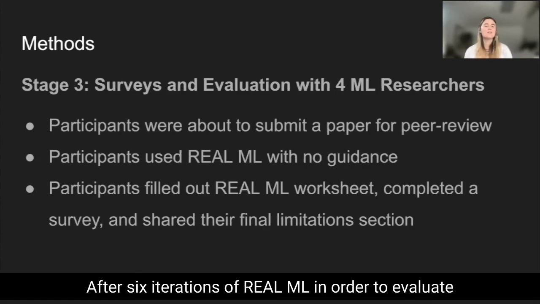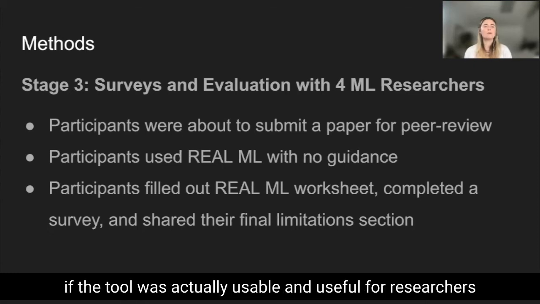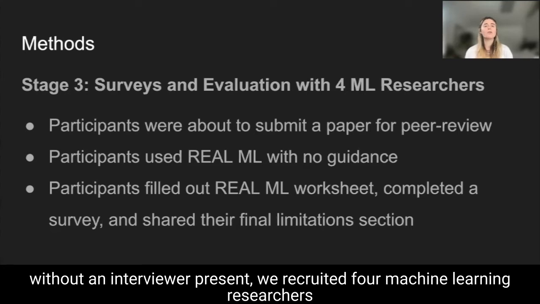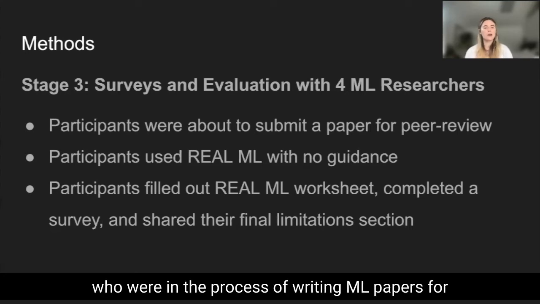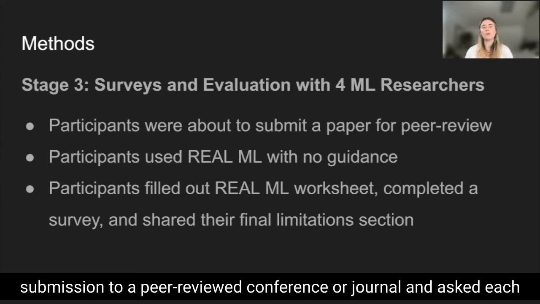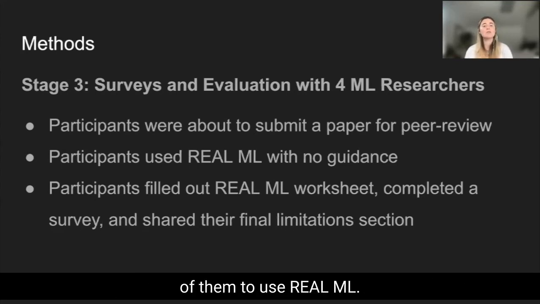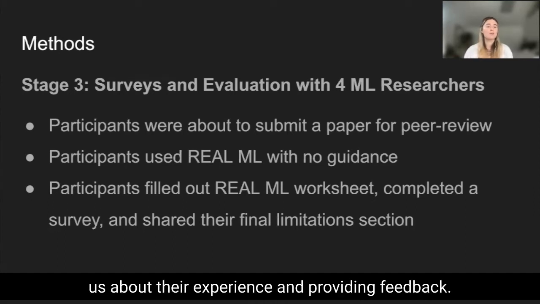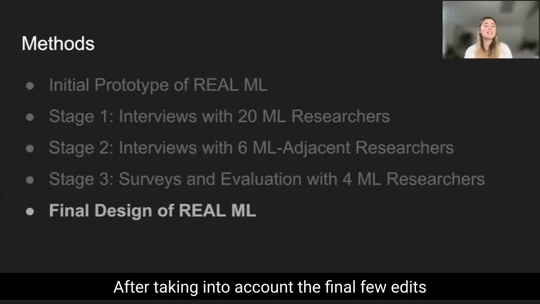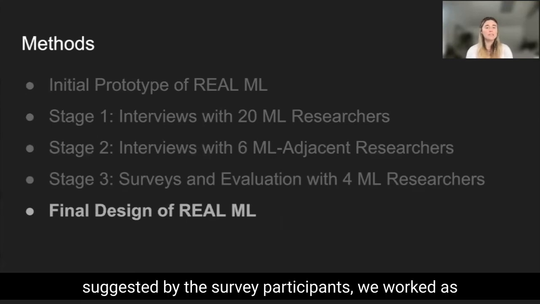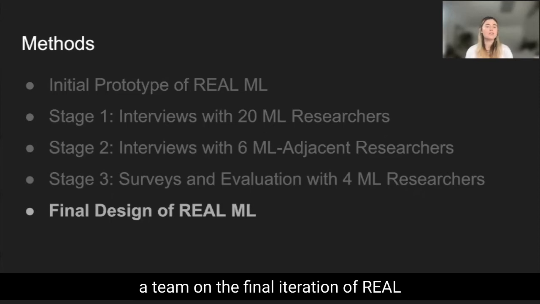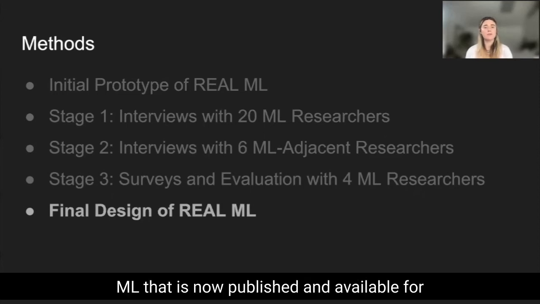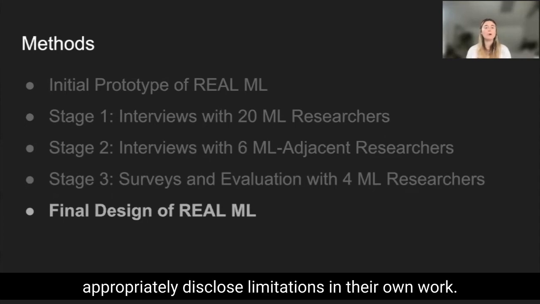After 6 iterations of Real ML, in order to evaluate if the tool was actually usable and useful for researchers without an interviewer present, we recruited 4 machine learning researchers who were in the process of writing ML papers for submission to a peer-reviewed conference or journal and asked each of them to use Real ML. Each participant filled out a survey telling us about their experience and providing feedback. After taking into account the final few edits suggested by the survey participants, we worked as a team on the final iteration of Real ML that is now published and available for machine learning researchers to use to help them appropriately disclose limitations in their own work.